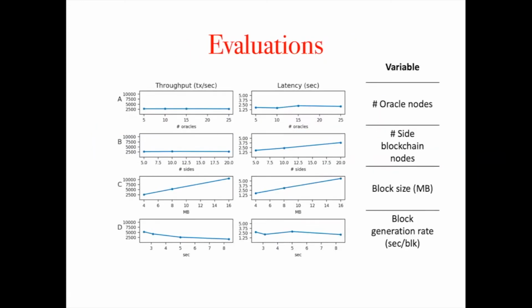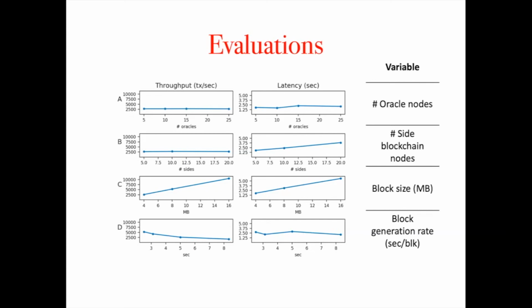We test the system performance with different numbers of side blockchain nodes, oracle nodes, different block size, and block generation rate. In the first 2 experiments, we see the number of oracle nodes and side blockchain nodes does not have noticeable impact on throughput and latency. In the third experiment, we increase the block size and observe a more significant change in latency and throughput.